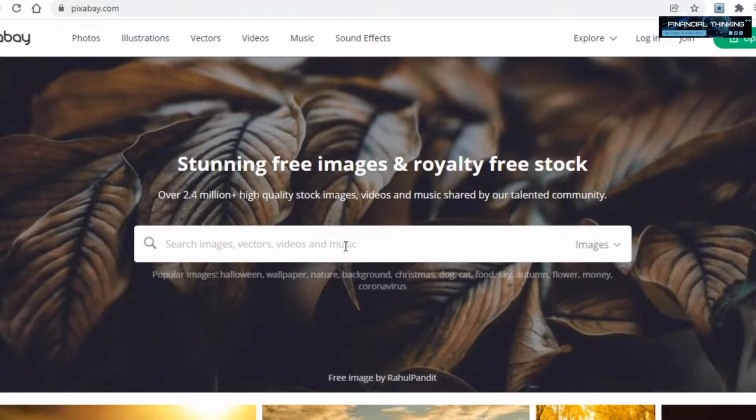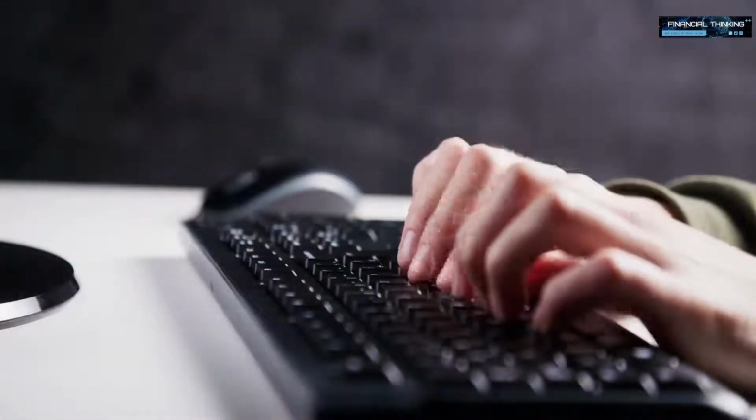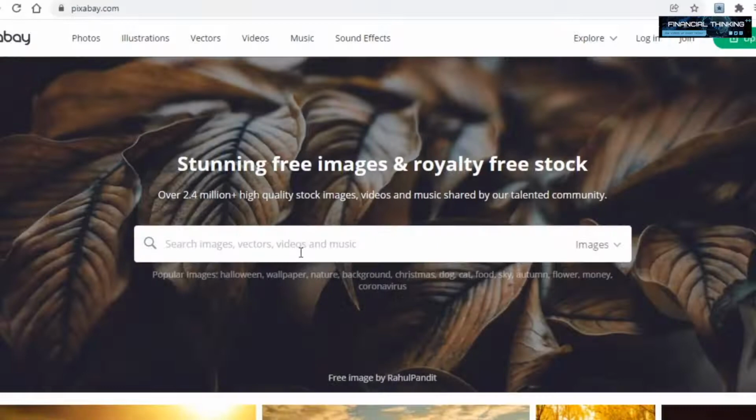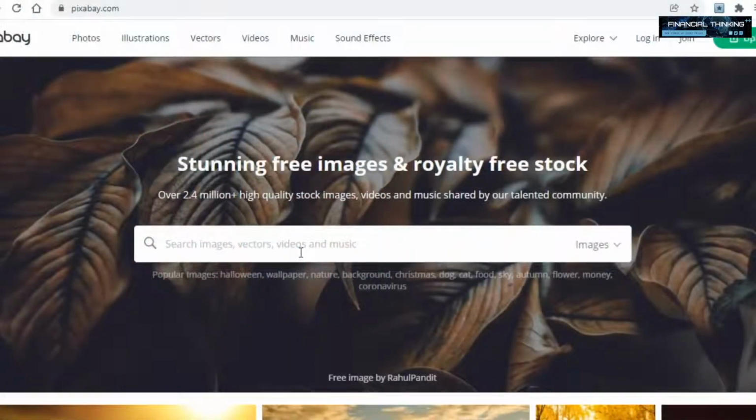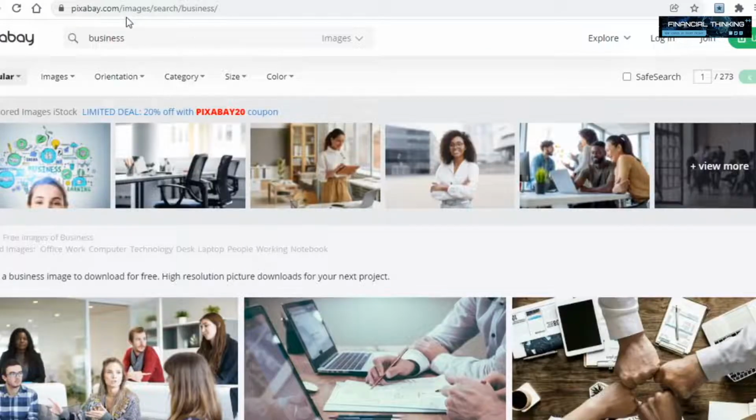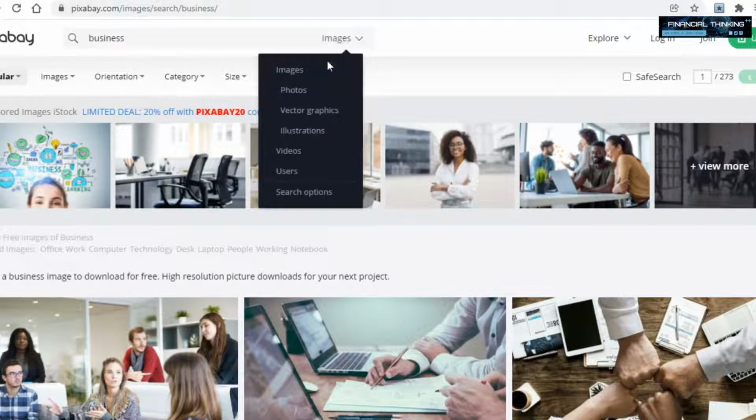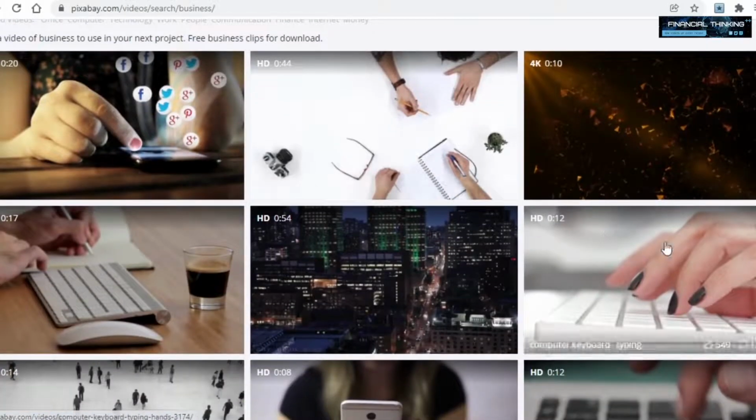Now what you will want to do on here is type in the search bar keywords relating to making money online. So you can type in business, online business, finance, and so on. For as long as it's related to making money online, what you type in doesn't change anything too much. In my case here, I typed in business just as an example, and once you search for a specific keyword, you want to click on images here, and then select videos just below. This is because you want to download a video and not a photo.